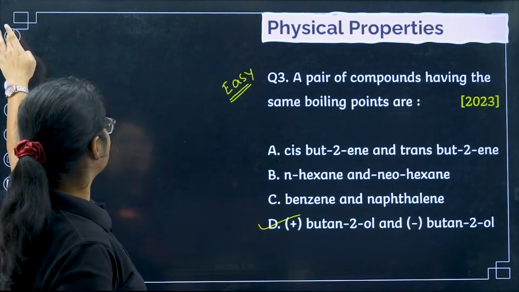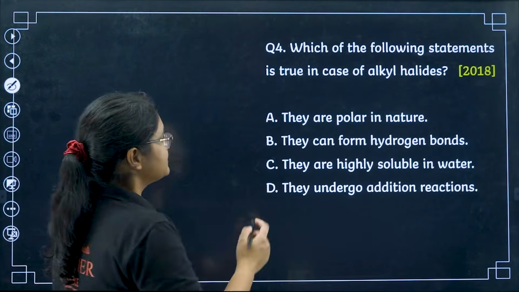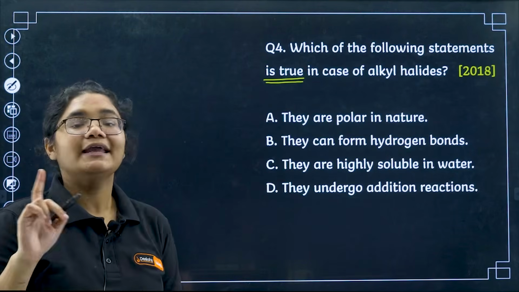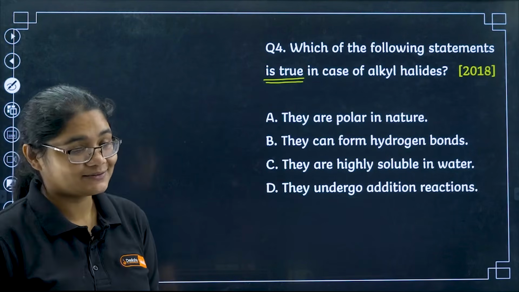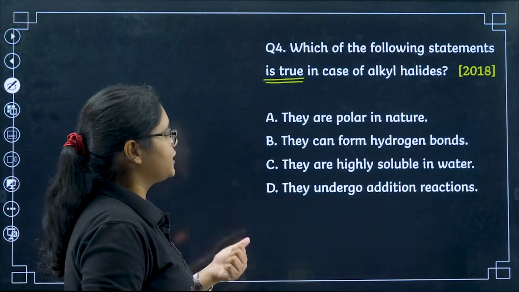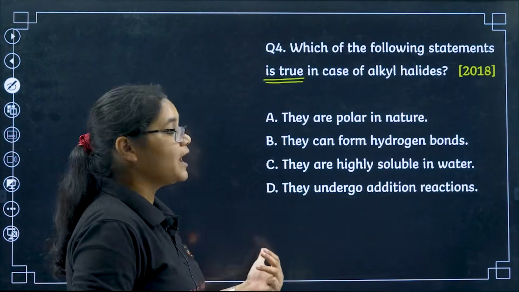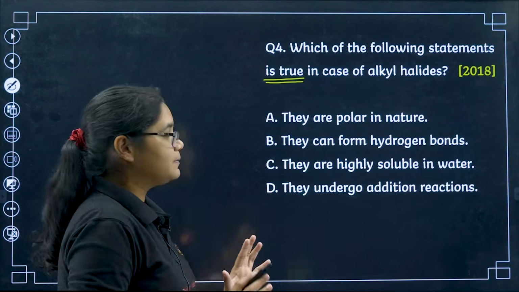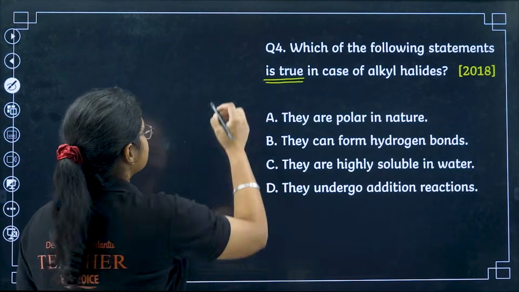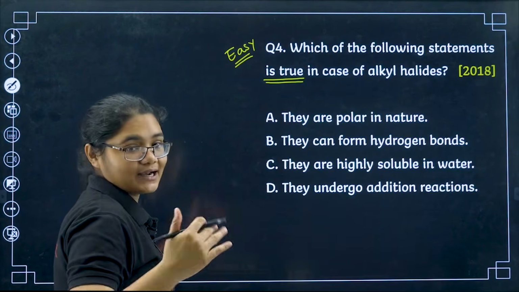Moving to the fourth question now, again on physical properties. Which of the following statements is true? Okay, this is very important. It is asking true or false in the case of alkyl halides. It's a 2018 question: they are polar in nature, they can form hydrogen bonds, they are highly soluble in water, they undergo addition reaction. Now please pause the video and try to answer. Again, I'll say this is an easy question.